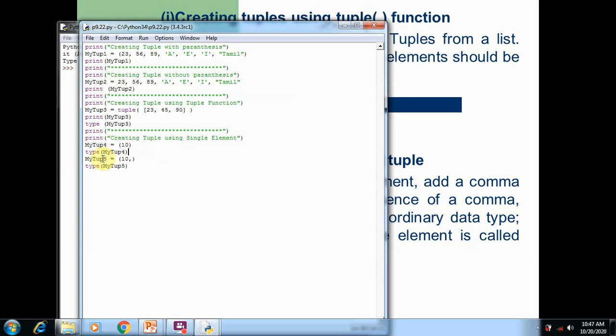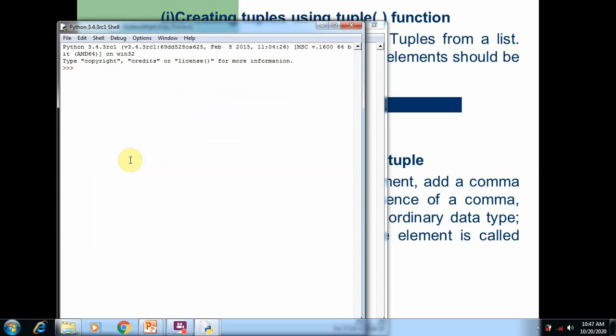So in the fifth tuple, my tuple 5, we can see that the tuple element is completed with a comma. So at the end of the element, we add a comma. It means this is a tuple with a single element. So now we are going to run the program.